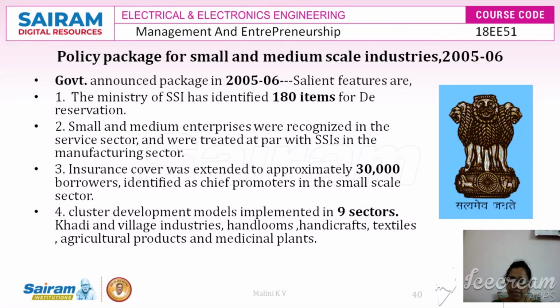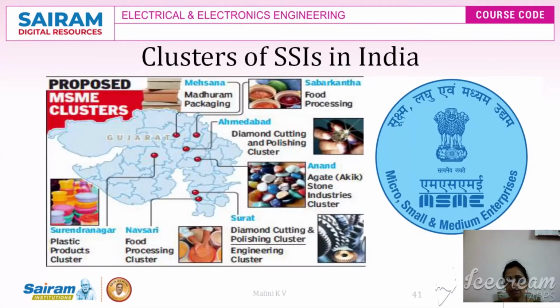And cluster development programs and models were implemented in 9 sectors. These 9 sectors were khadi and village industries, handlooms, handicrafts, textiles, agricultural products and medicinal plants. And these are the clusters. For example, clusters of SSIs in India.